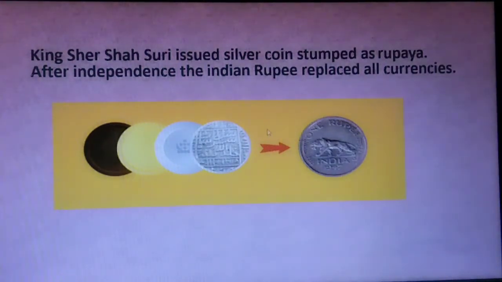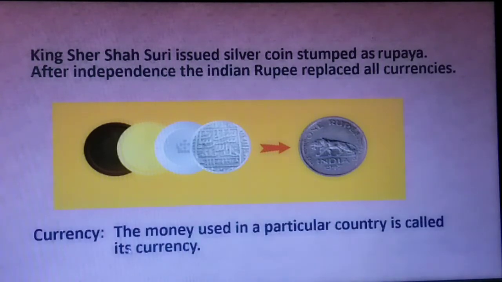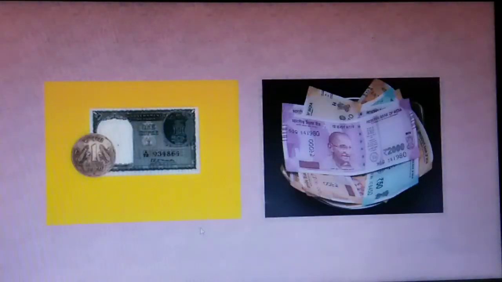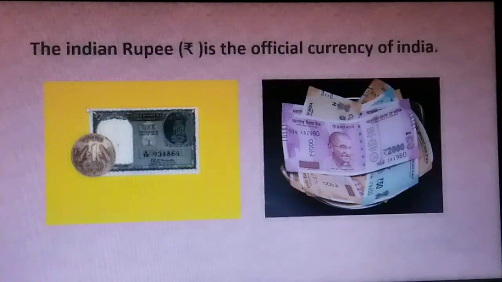Now, what is the meaning of this word currency? Currency means the money used in a particular country is called its currency. The Indian rupee is the official currency of India. Reserve Bank of India issued coins and notes which were like this, and in present days the notes look like this.